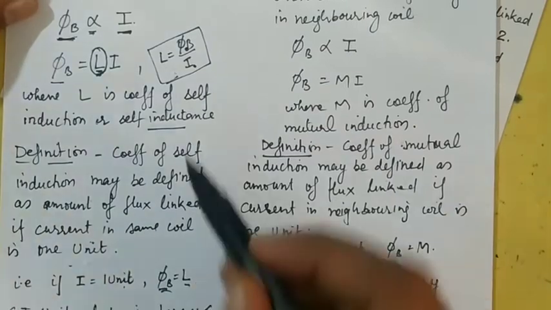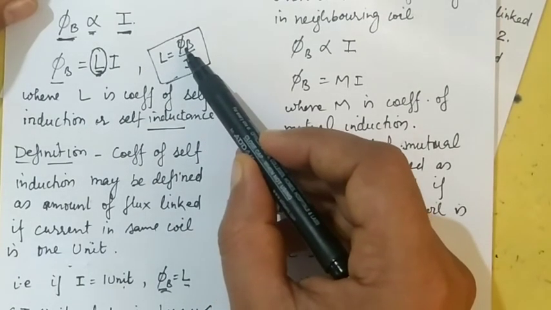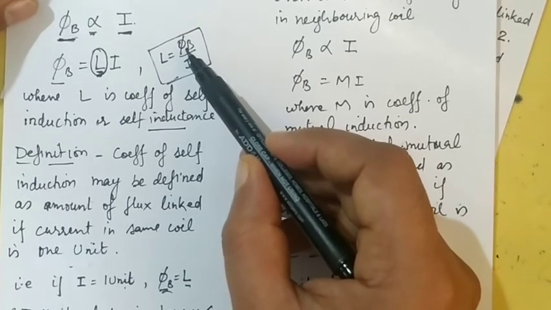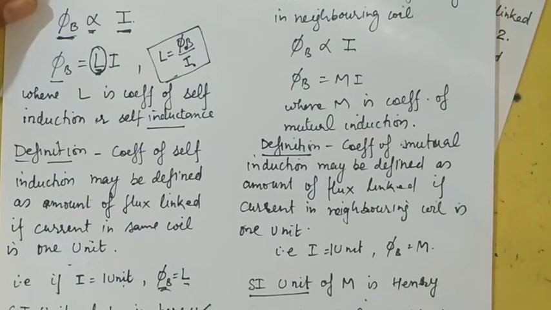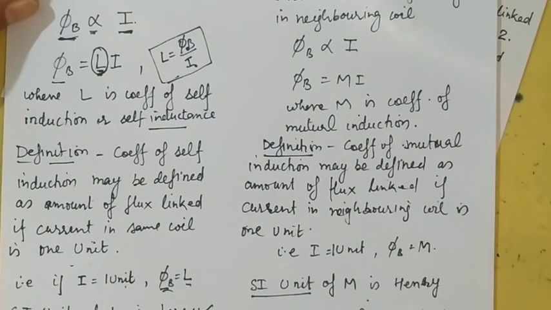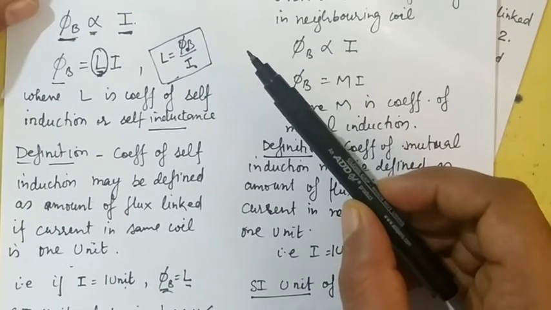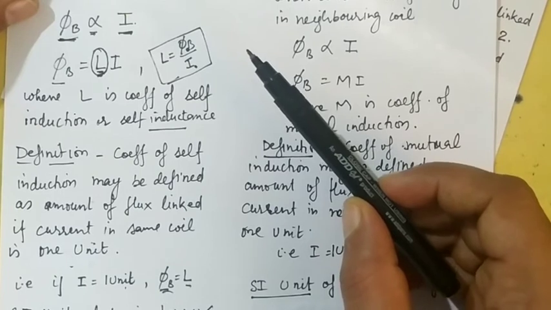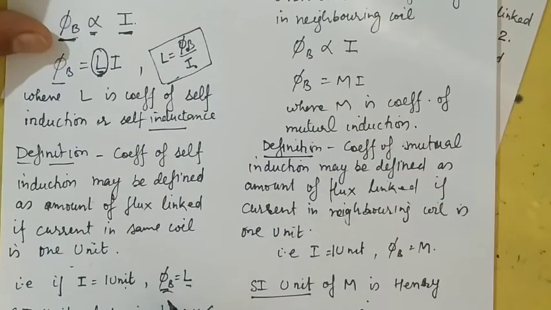So, the coefficient of self-induction is equal to the magnetic flux linked with the same coil when the current is equal to 1 unit. Or the coefficient of self-induction may be defined as the amount of flux linked with the coil if the current in the same coil is 1 unit. So that is this much.